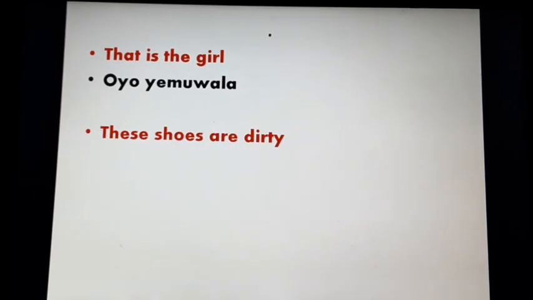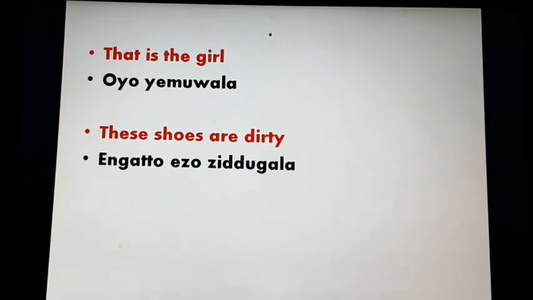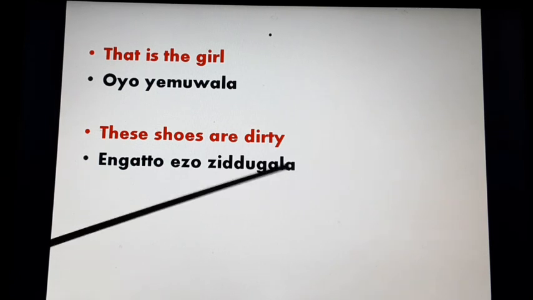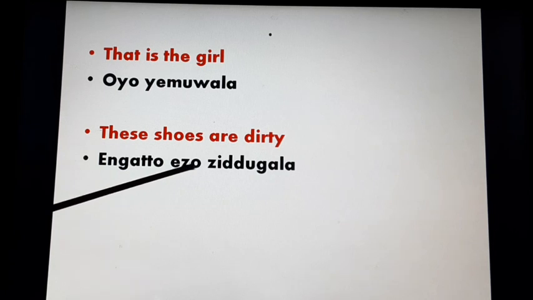Okay, let's proceed. These shoes are dirty. And can you guess that in Luganda? Okay, engatto because of shoes. Engatto ezo ziddugala. That is ziddugala. Engatto ezo ziddugala.